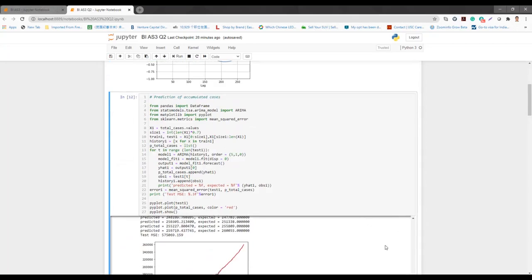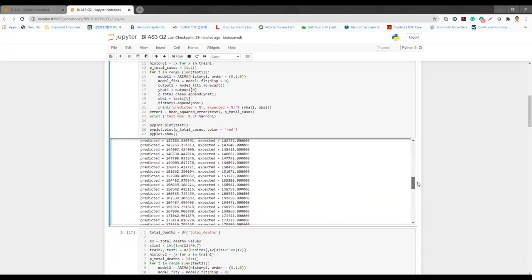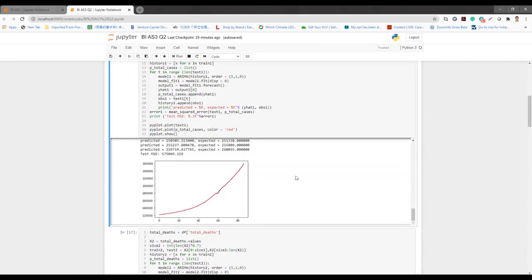This part is for total cases, and the data I use here is actually the accumulated cases. So by giving this list of predictions and this chart, I have answered the first part of question 2.